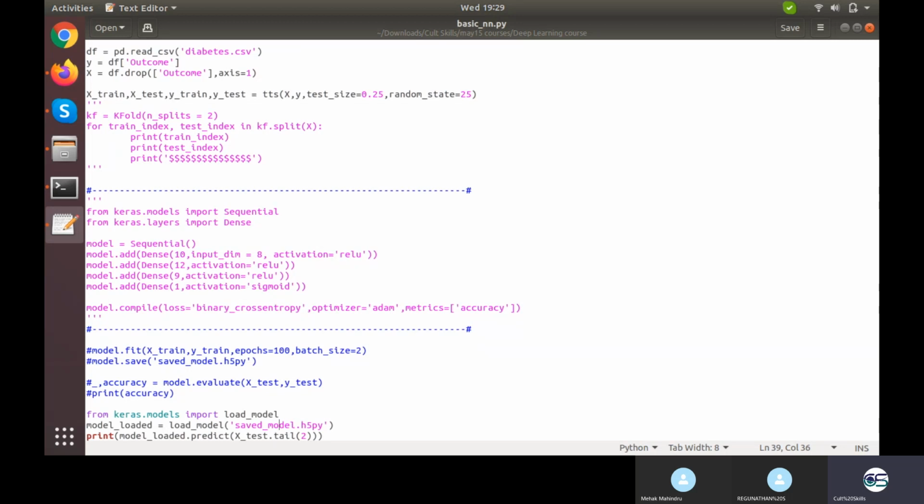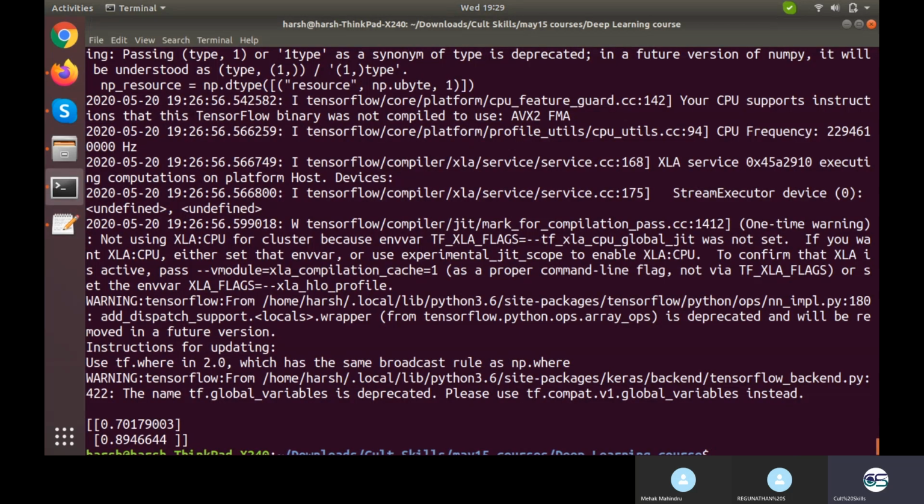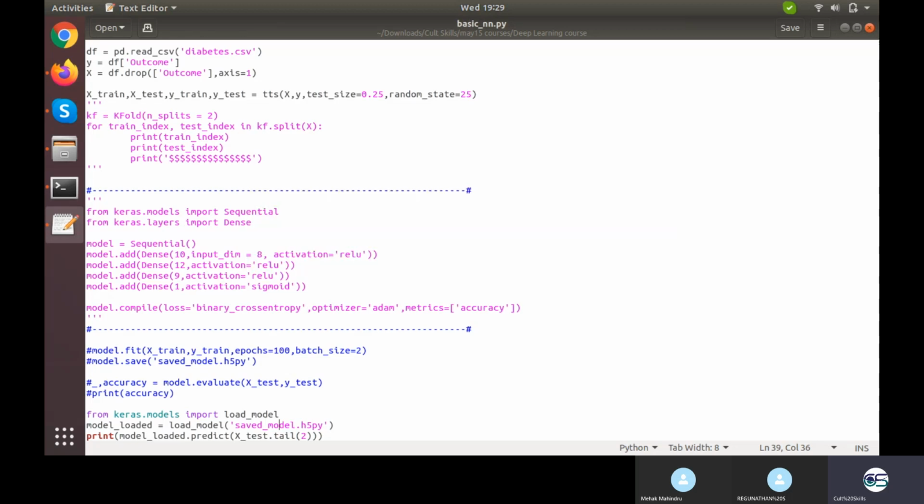So tail will give you the last 2 values from the database. From my X test, I am calculating on the last 2 values, and the results are right like this. For one value my model predicted 70.17, and for another it predicted 89.4.